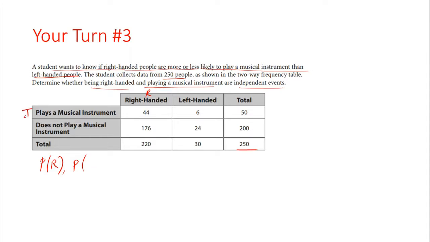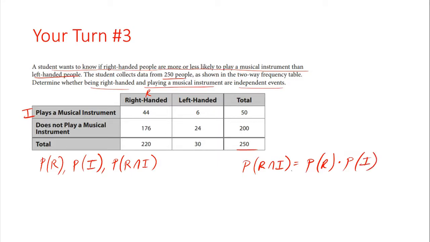So we'll call that event I. And then what is the probability of the intersection of being right-handed and playing instruments? See if the intersection of being right-handed and playing an instrument equals the probability of being a right-handed person times the probability of playing an instrument. If they equal each other, they are independent. If they are not equaling each other, they are not independent.